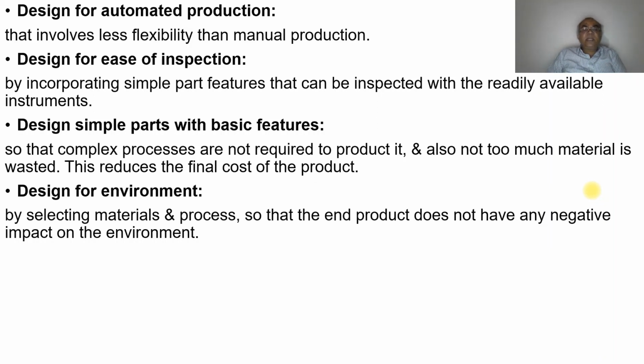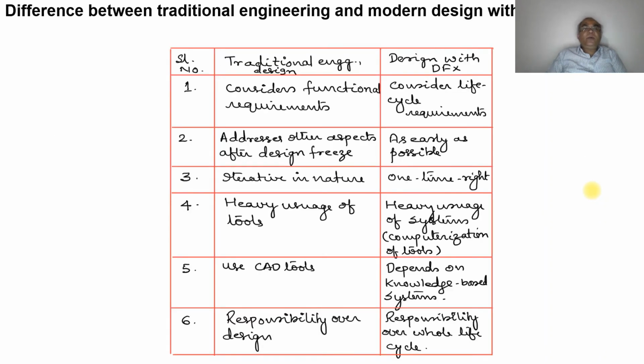This reduces the final cost of the product. Design for environment by selecting materials and processes so that the end product does not have any negative impact on the environment.